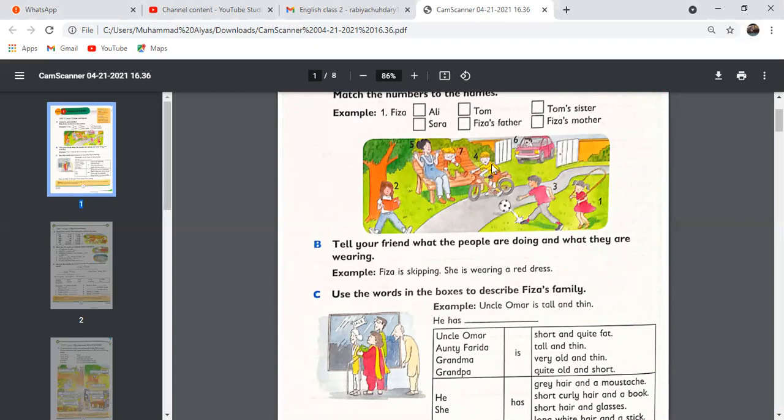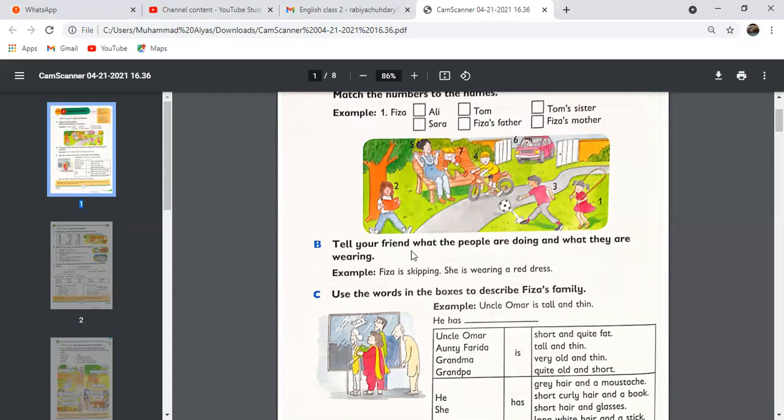Next, Tom's sister. She is wearing green trousers and a red shirt, and she is sitting on the bench. And she's eating an ice cream. Okay, Fizza's mother. She is wearing white trousers, a blue shirt, and red shoes, and she is playing with the baby or clapping for the baby, Tom's sister.